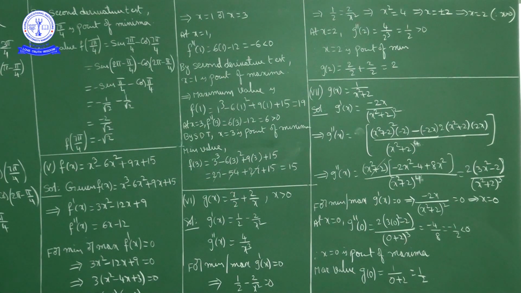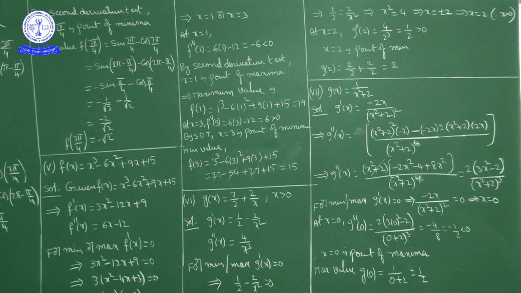Okay, so f of x equal to x cube minus 6x square plus 9x plus 15 has a maximum value 19 at x equal to 1, and minimum value 15 at x equal to 3. So x equal to 1 is point of maxima, x equal to 3 is point of minima.